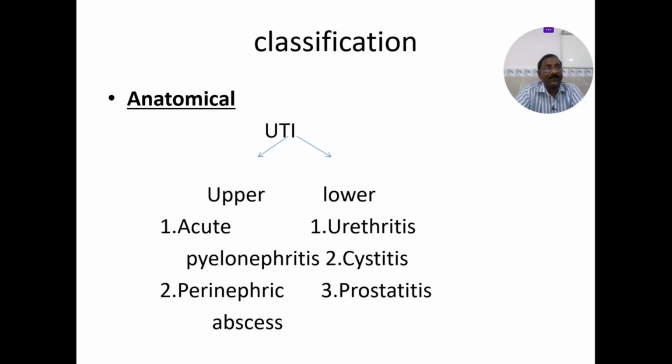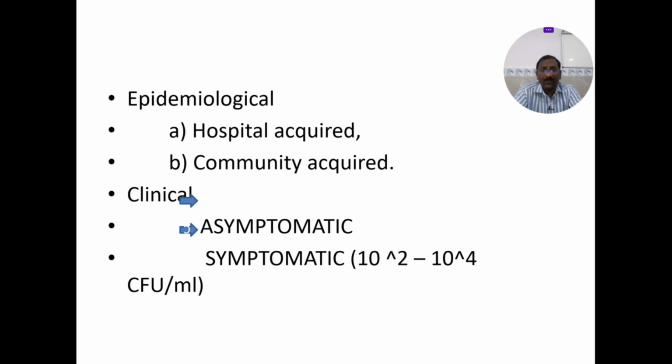So as I told you, the classification depends on the anatomical, here the upper and the lower. In the upper you have the acute pyelonephritis, the perinephric abscess, or the renal carbuncles, or ureteritis. In the lower you have the urethritis, cystitis, in males prostatitis also. Epidemiological, hospital acquired and community acquired. Very easy to treat the community acquired UTIs, whereas the hospital acquired UTIs are mostly drug resistant. So you need to use the parenteral drugs, etc. And in the clinical, asymptomatic or the symptomatic. So some people are asymptomatic, even though they have the bacteriuria, they don't have any symptoms. On the other hand, most of the people have the symptomatic.